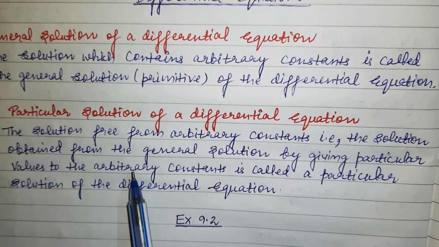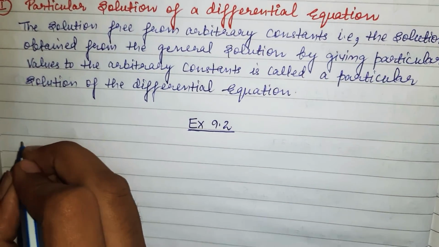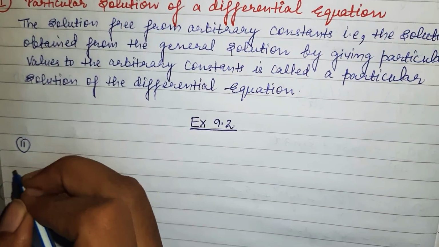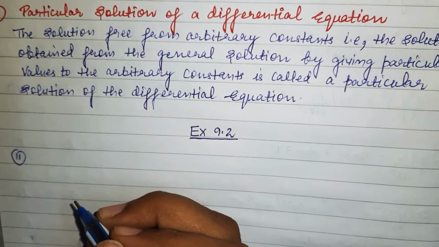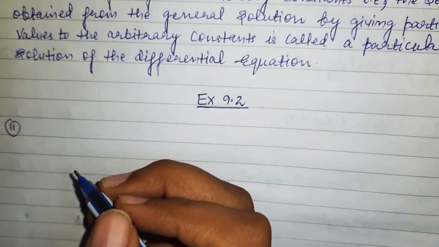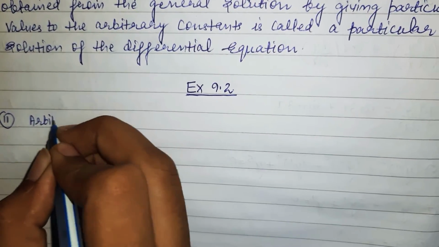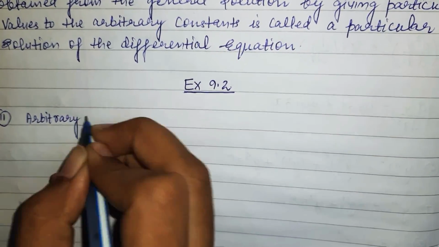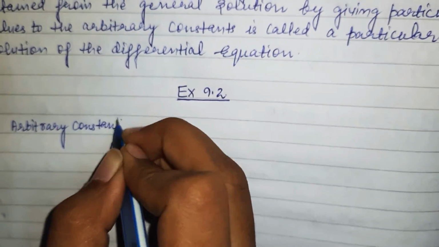So let's suppose I take question number 11. What do you mean by question number 11? Tell me the number of arbitrary constants in the general solution of a differential equation of fourth order. They are asking about the arbitrary constants, so you need to calculate the arbitrary constants.